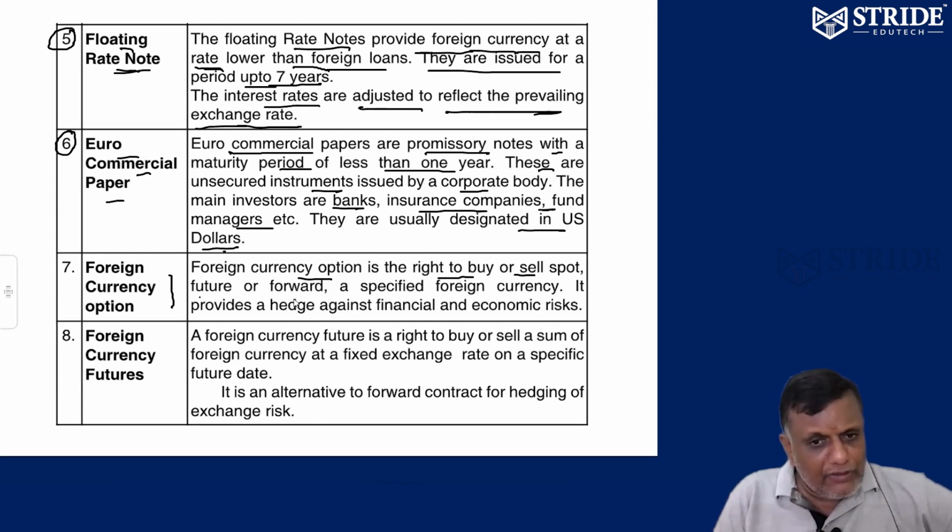Either in the futures market or the foreign market, for a specified foreign currency, I have a right to buy and a right to sell. Similarly, here also hedging is going to happen, and my financial exposure is going to be adjusted. It also provides hedging against financial and economic risk. That's it. It is called a foreign currency option.